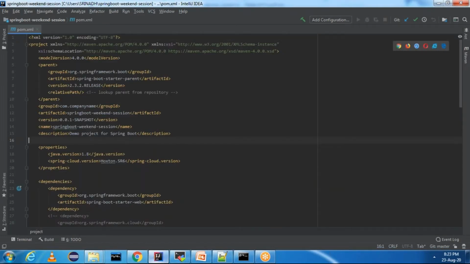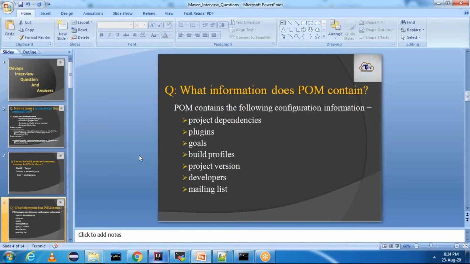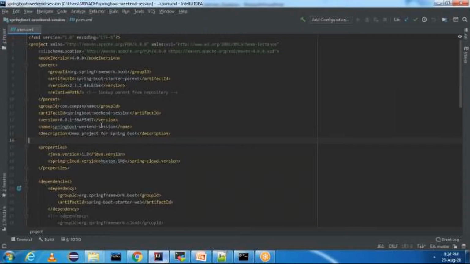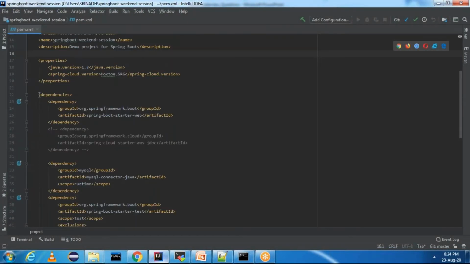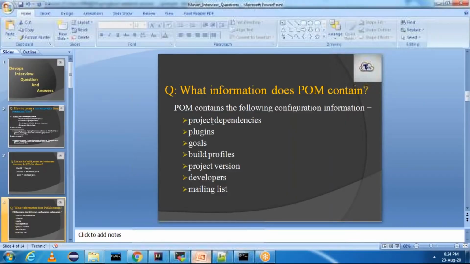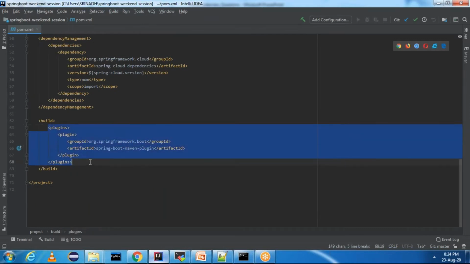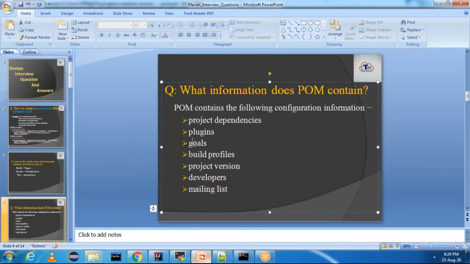If you observe our pom.xml, we have project dependencies. These are project dependencies. We have the dependency tag. And then we have plugins. You can see the plugins as well. And next, you can see goals.